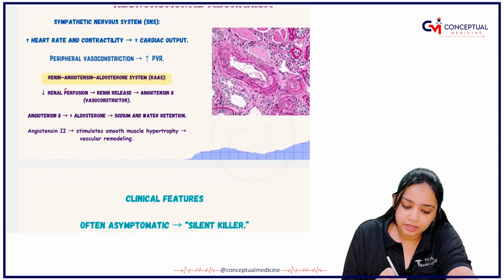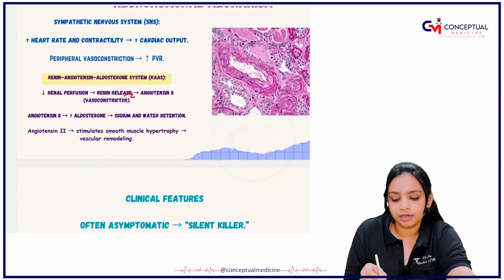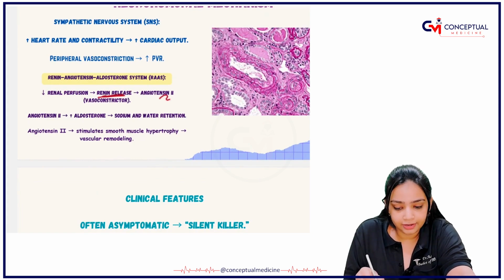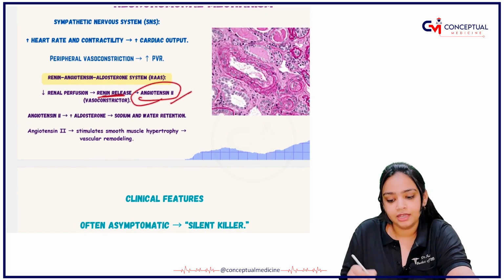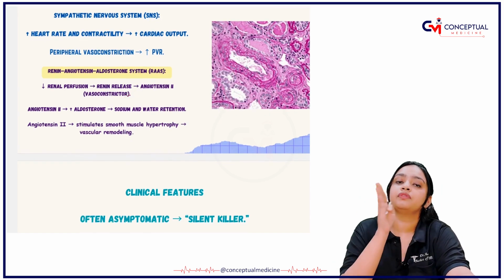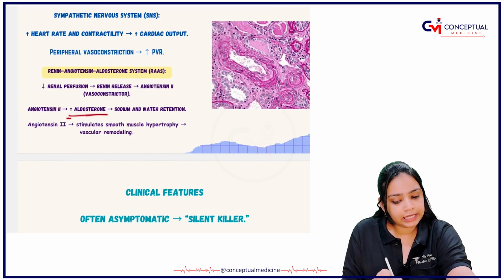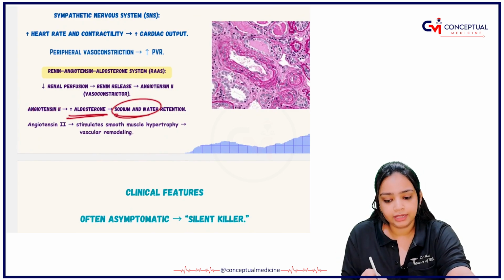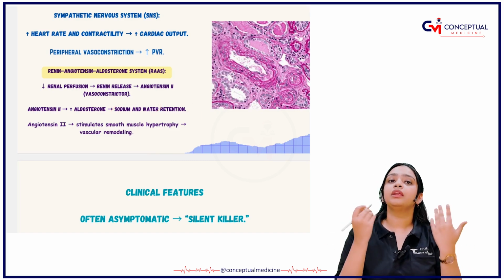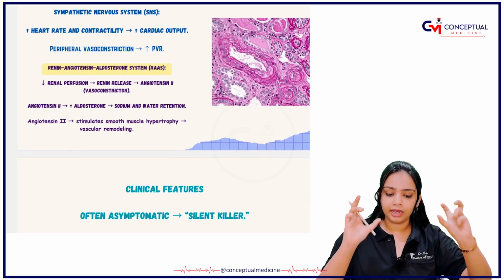What happens is, first there is a decrease in renal perfusion, then there is renin release. After that there is angiotensin 2, which causes vasoconstriction. Angiotensin 2 increases the aldosterone, then there is sodium and water retention that the body will demand. There will be sodium and water retention.